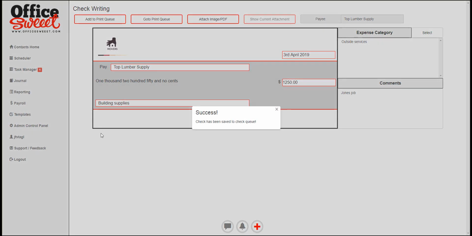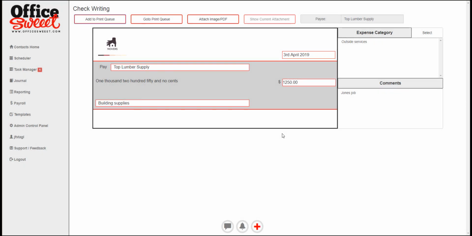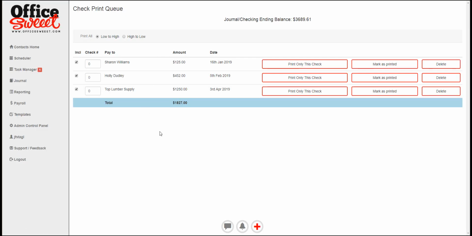So we're just going to go ahead and add that to the print queue. Every invoice you get, you can just add it to the print queue, and it stores it nice and neatly in here. And you can write the check whenever you want. So you pull out a check, and say we wanted to write that one, we put in the check number. There we have it.